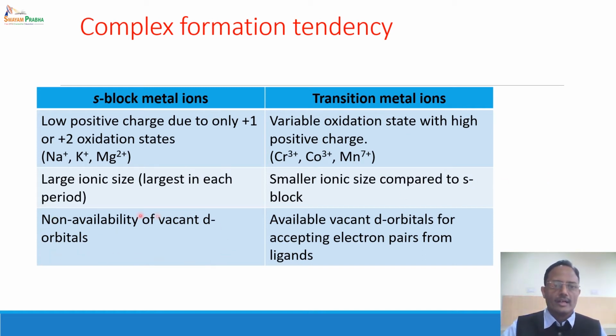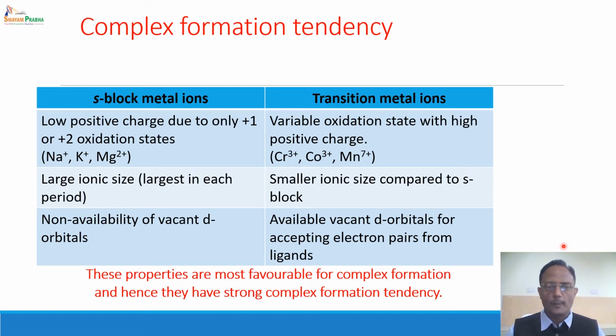Thirdly, there are no available vacant orbitals in case of S block elements, but there are vacant d orbitals in case of transition metal ions. Because of this, it can accommodate the incoming electrons from the ligand.